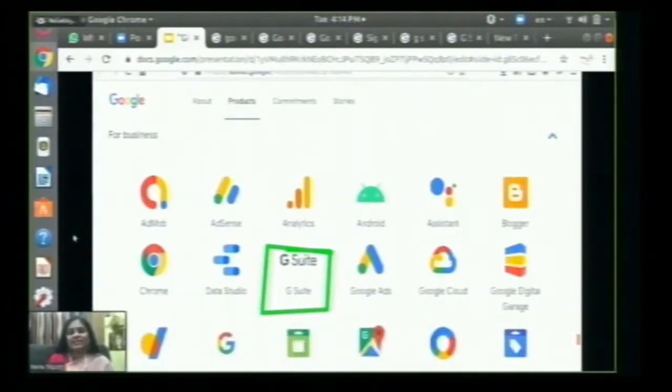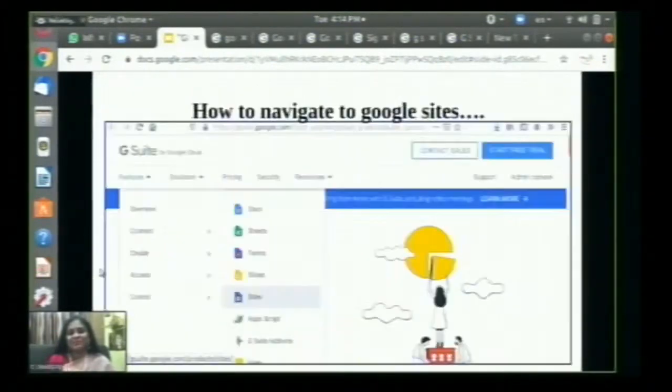Now, this will lead us to the creation of Google Sites. That's what I understood, Ms. Chiluka. Yes, ma'am. Correct. As noted earlier, Google Sites has been a part of G Suite of apps since 2008, when it was launched as a simple website builder.